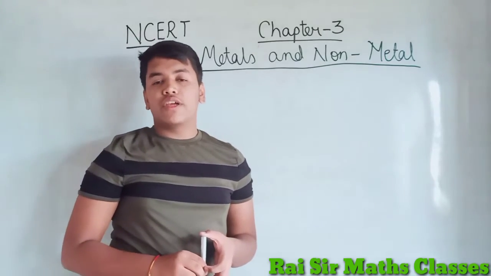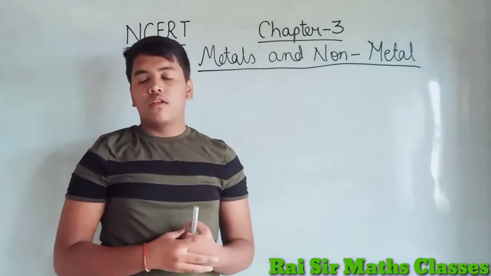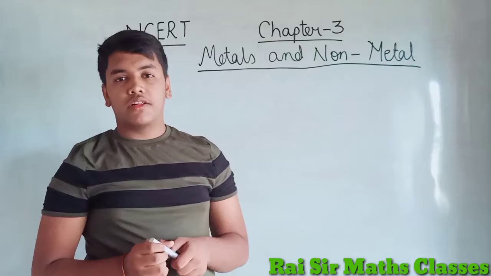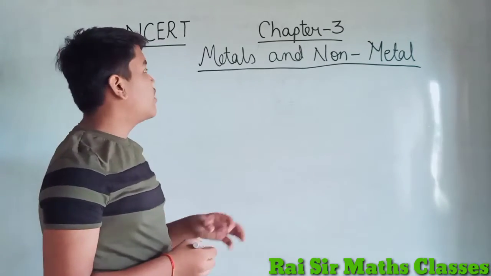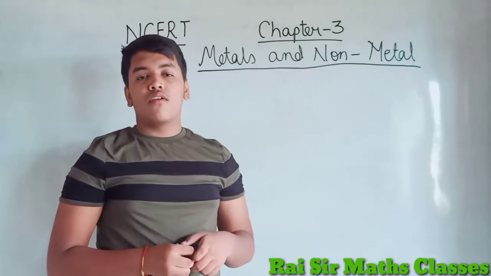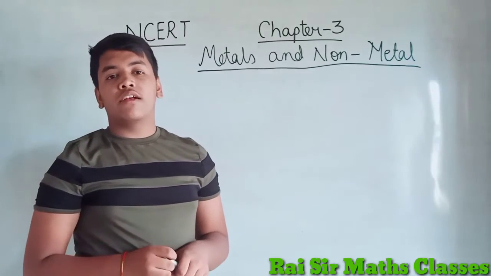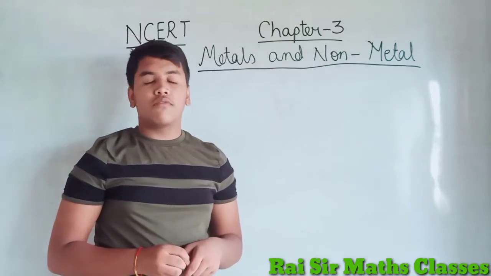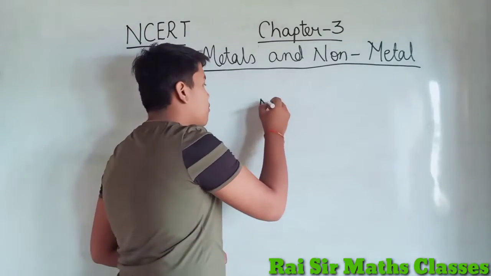In today's video, we are going to know about the chapter metals and non-metals. So let's start discussing the topic metals and non-metals. So what are metals? Basically, metals are substances which lose electrons and form a positive charge, or we can say a positive compound, are termed in the category of metal.